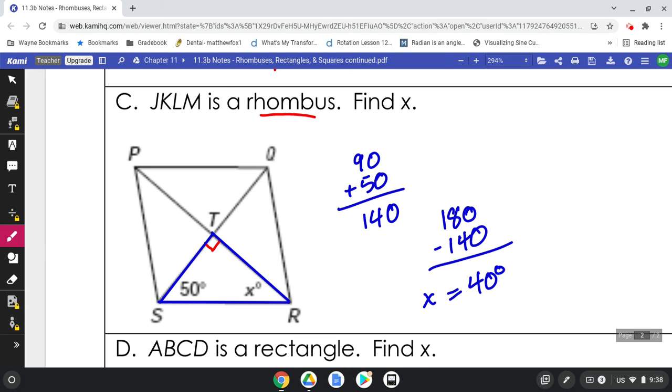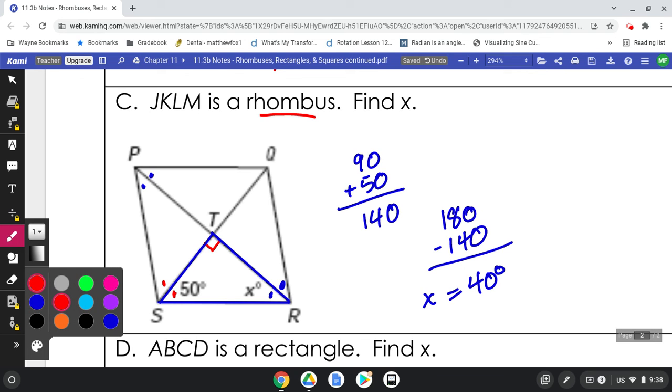Now, it doesn't ask us this, but because it's a rhombus, today we learned that the diagonal bisects the opposite angles. So this one and this one would both be 40, and so would both of these. Meanwhile, over here, I guess I can do in red. This would be 50, 50, 50, and 50. And that will be the case, always.